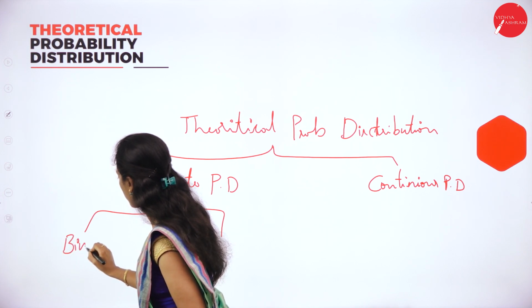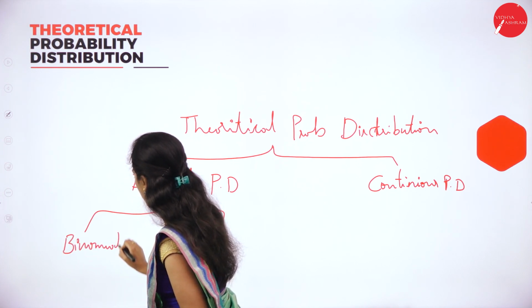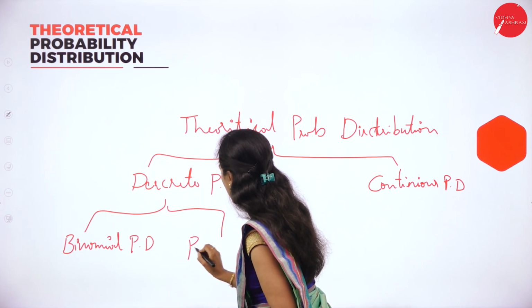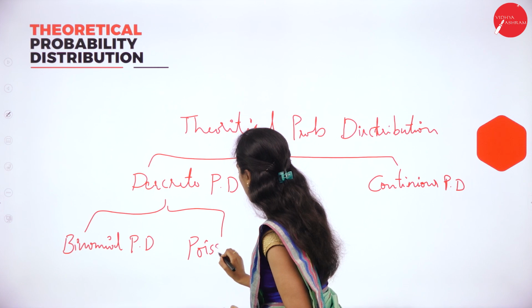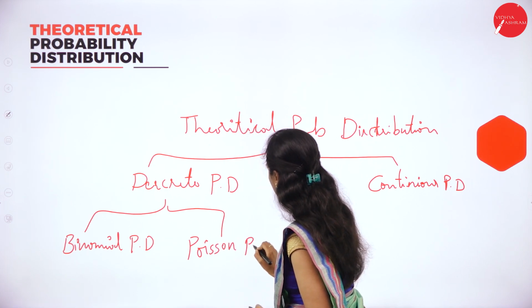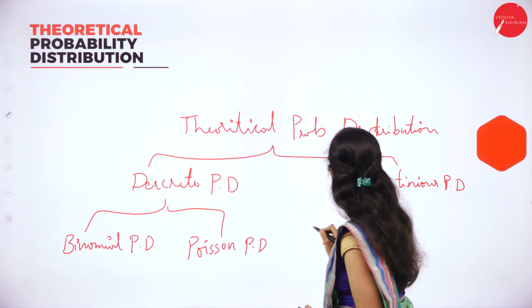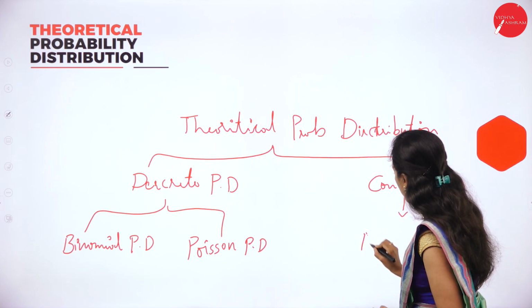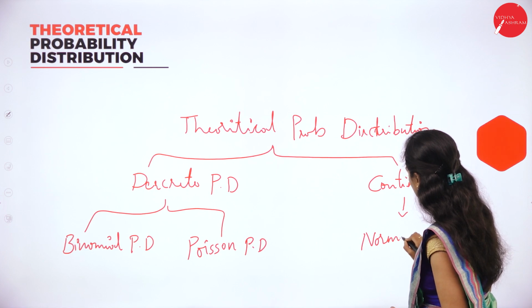binomial probability distribution and Poisson probability distribution. And in continuous probability distribution, we have normal distribution.